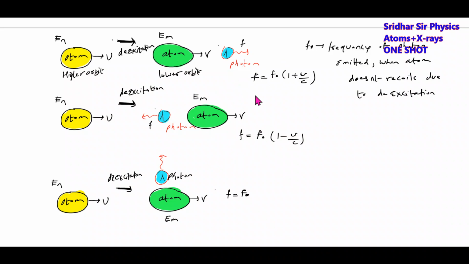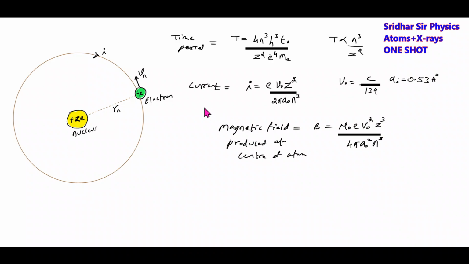And there's one more piece of data which, if you remember, is very, very useful for you. If the electron is revolving in this hydrogen atom, it will have the orbital speed Vn, where the orbital speed Vn equals cZ by 137, and there's a formula for orbital speed, c by 137.